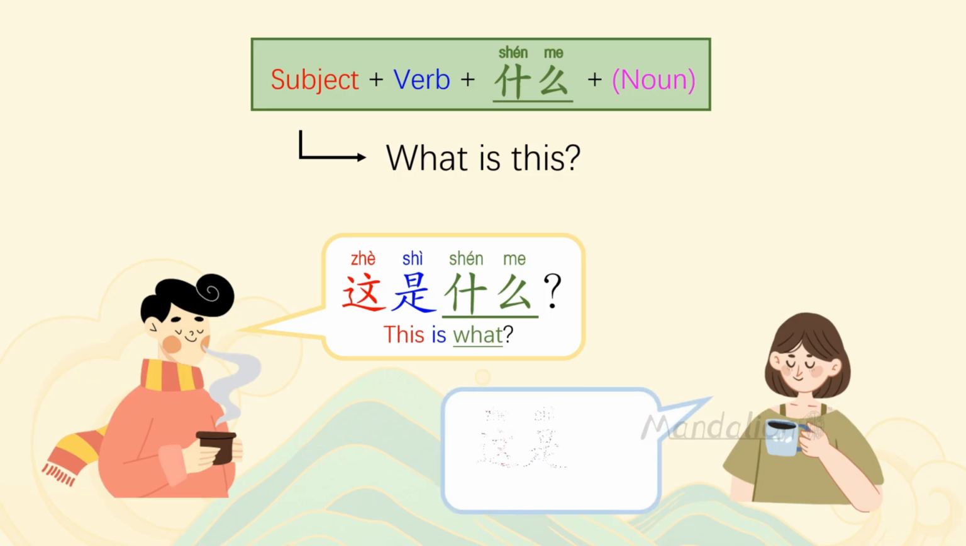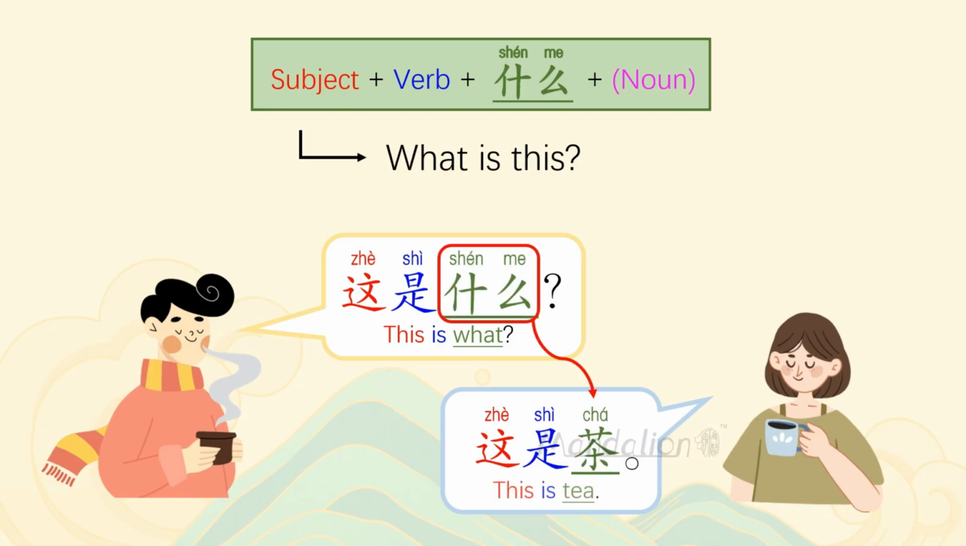Once again, in the reply, the same structure is kept, and the question word 什么 is simply replaced by the answer. This is tea. 这是茶.